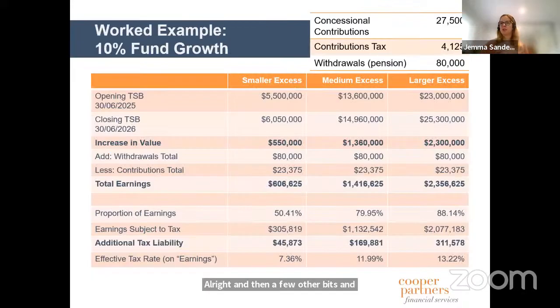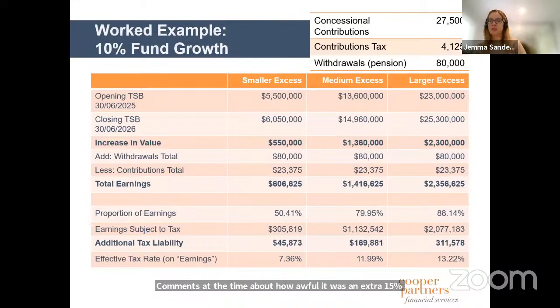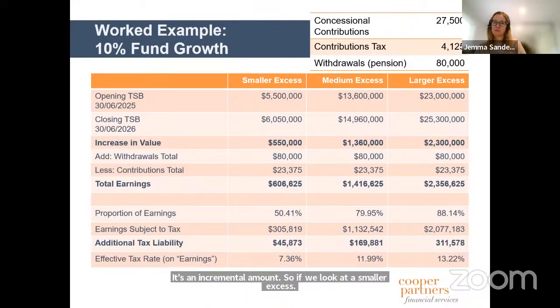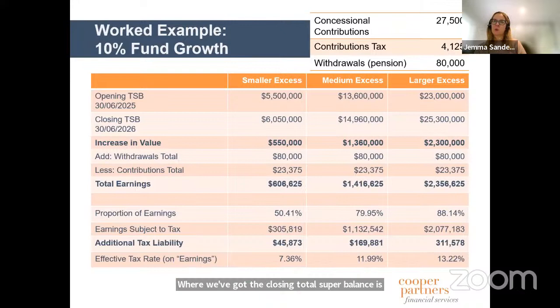I just want to show a worked example of how this all works, because, again, there were a lot of comments at the time about how awful it was, an extra 15%. But what this shows you is it's not an extra 15%, it's an incremental amount. So if we look at a smaller excess, where the closing total super balance is just over 6 million, then our incremental tax rate on the earnings, and we're using the same sort of 10% growth rate, contributions, etc., is about 7.36% with a medium excess.